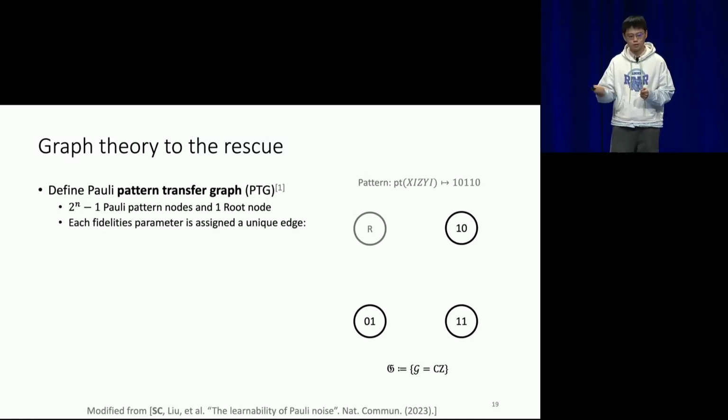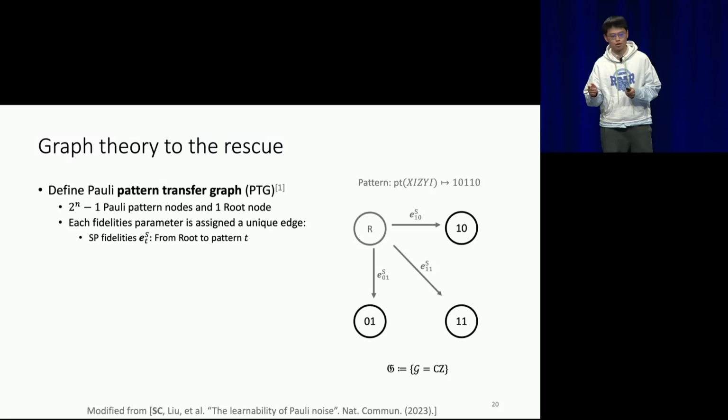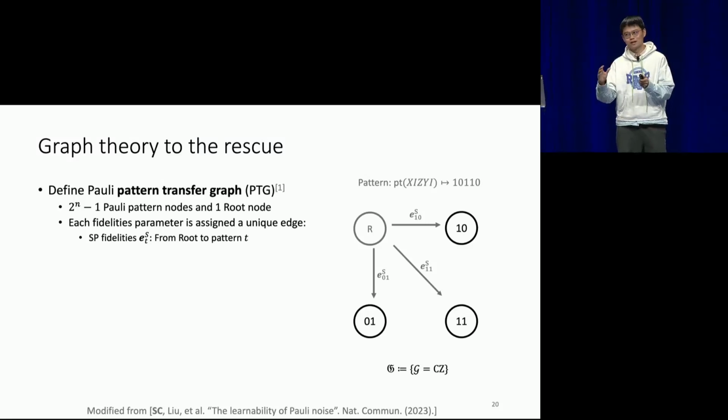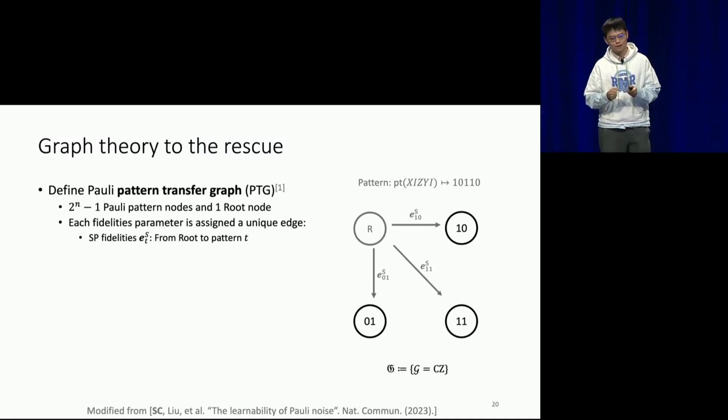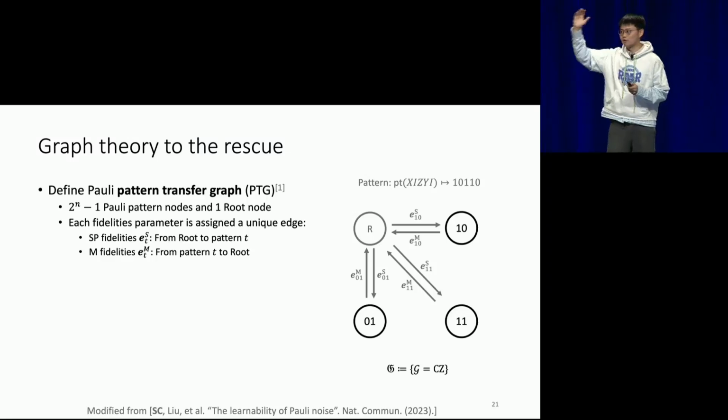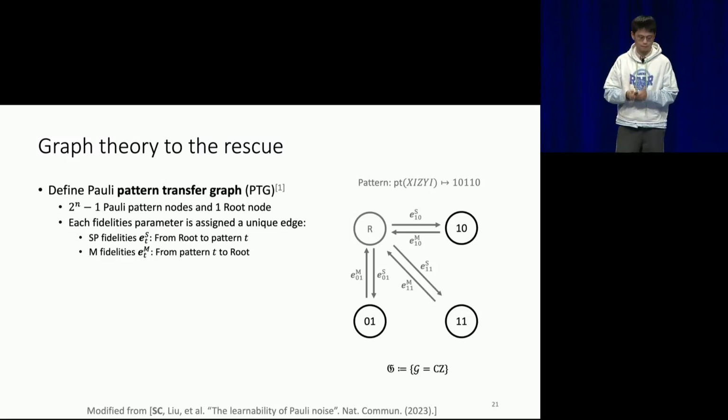Now we put all the noise parameters on the graph. We first consider all the state preparation fidelity parameters. Because it's assumed to be a symmetric Pauli channel, the noise parameter only depends on the pattern. So we'll have a vector of edges from the root node to all the corresponding patterns, and label S means it's a state preparation noise. And for the measurement noise, it will go in from a corresponding pattern to the root node.